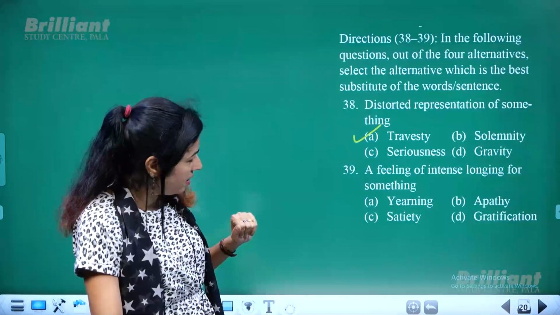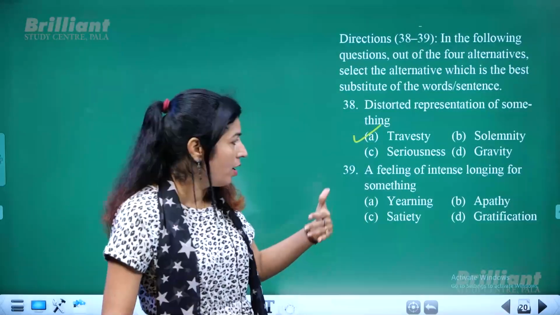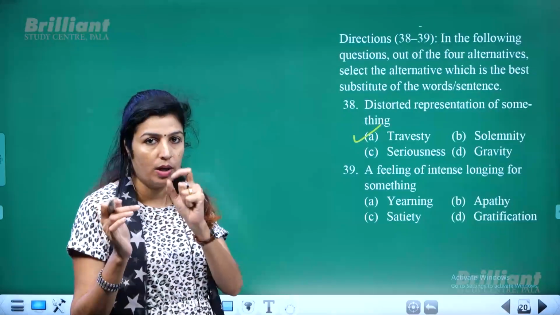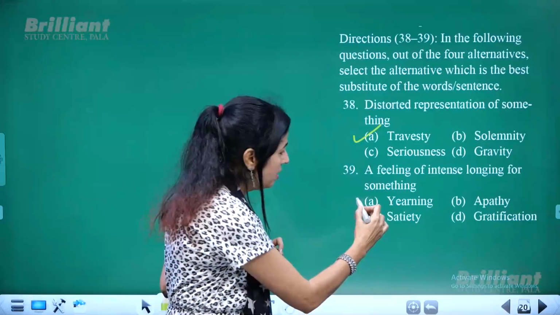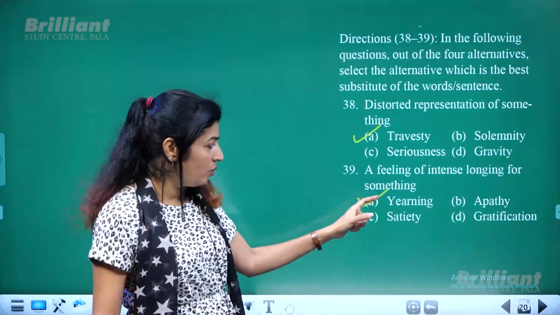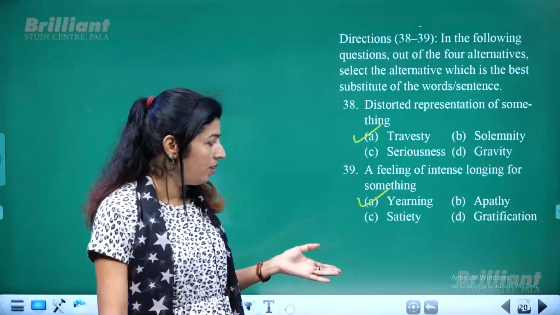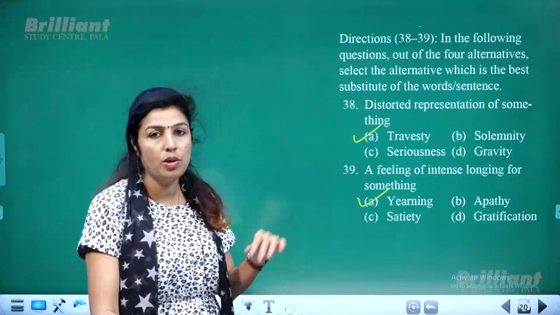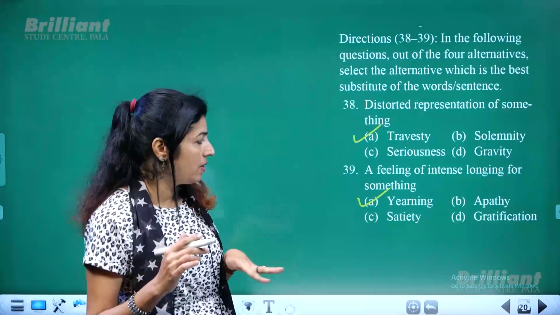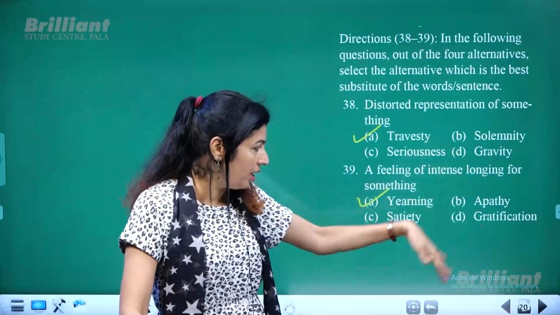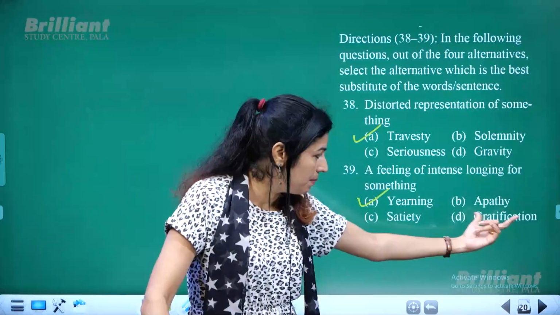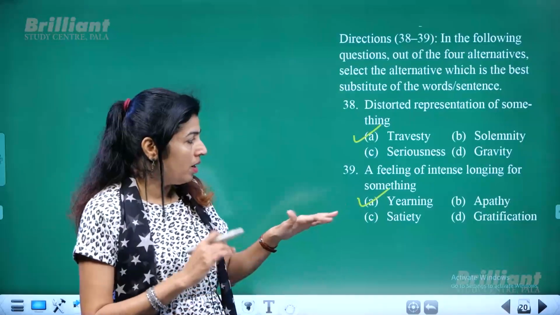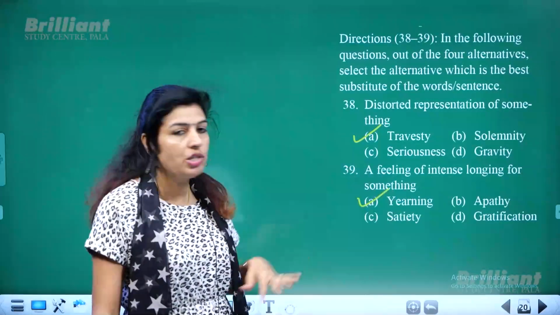Next is a feeling of intense longing or a very deep desire for something. If you want to achieve something very strongly, what is that one word for it? That is yearning, with Y. There is another word, earning, without Y. You know the meaning of earning something. And yearning means to have a very strong desire to achieve something in life. Apathy means having no feelings at all. Satiety and gratification are similar in meaning, which means a kind of satisfaction. So yearning means a deep, intense desire to achieve something in life.